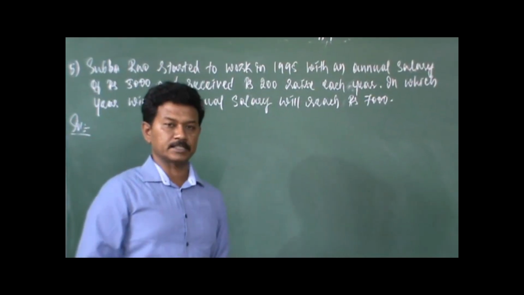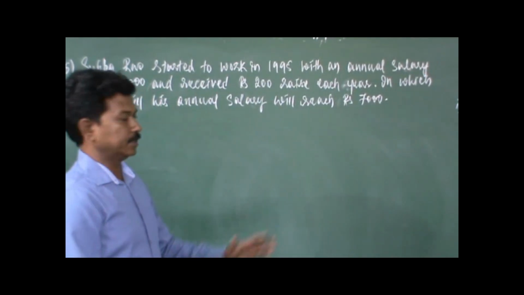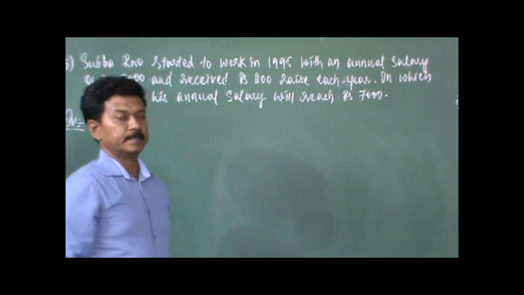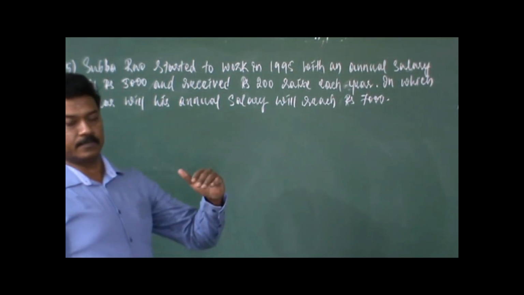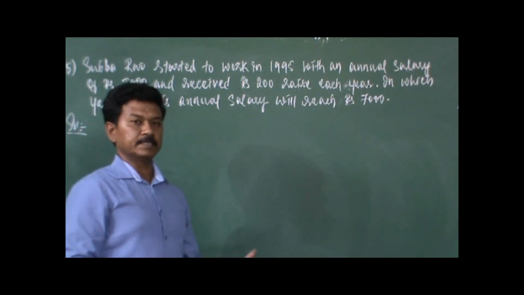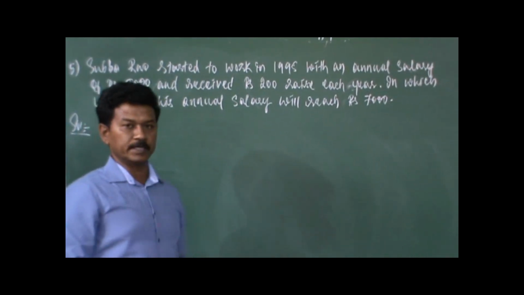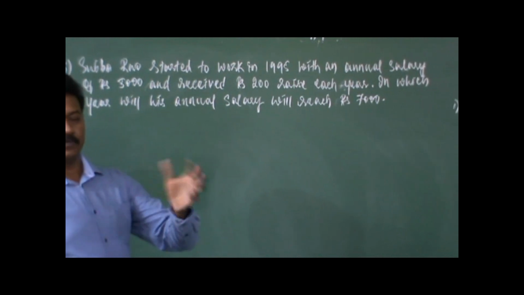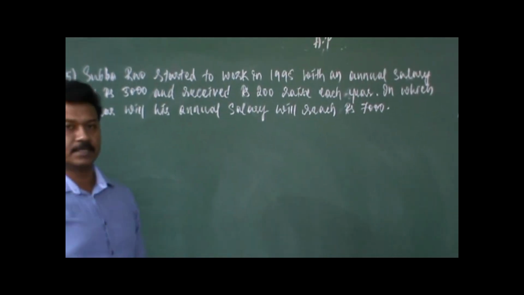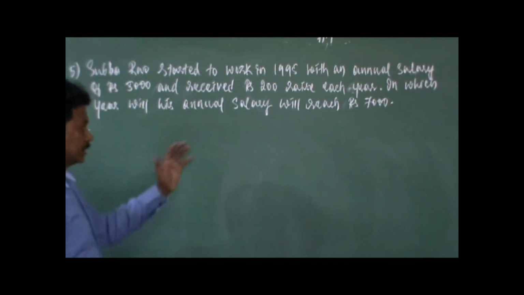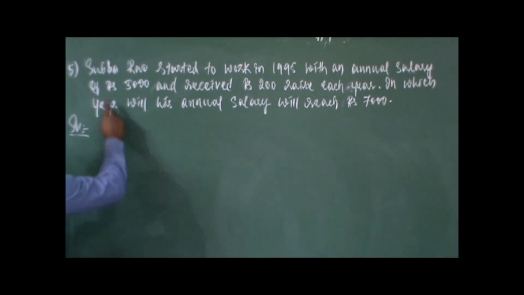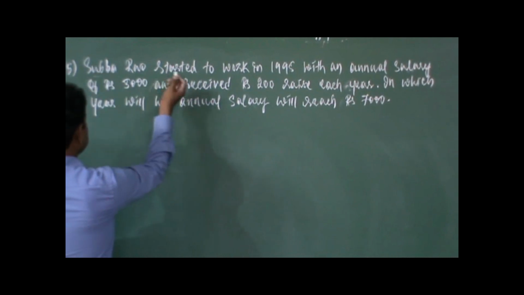Okay, we will go with the next application problem, very important. It has once come in the state level, that is for state syllabus final examination, once it has appeared for 2 marks. So there was a little bit of confusion with the answer among the students when I spoke to them. So let us see what that is, try to understand the problem very clearly. So Subbarao is a character.